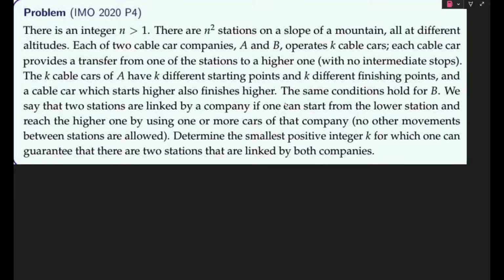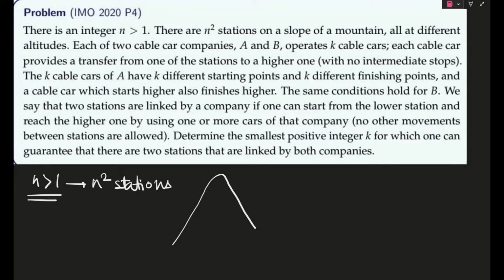So first thing is, let's read through the question once. There is an integer n which is greater than 1, and there are n square stations on the slope of a mountain. So there is a mountain like this, maybe, and there are n square stations like this.